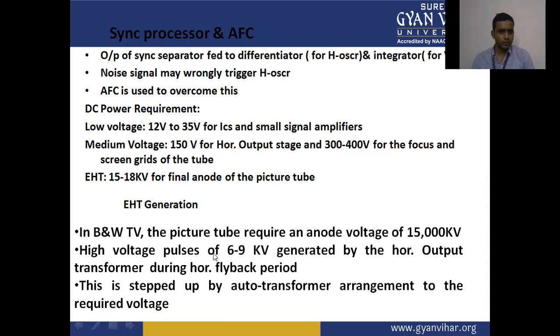EHT generation: 15 to 18 kilovolt for the final anode of the picture tube. In the black and white TV, the picture tube requires an anode voltage of 15 kilovolt. High voltage pulses of 6 to 9 kilovolt are generated by the horizontal output transformer during the horizontal flyback period. This is stepped up by the auto transformer arrangement to the required voltage.